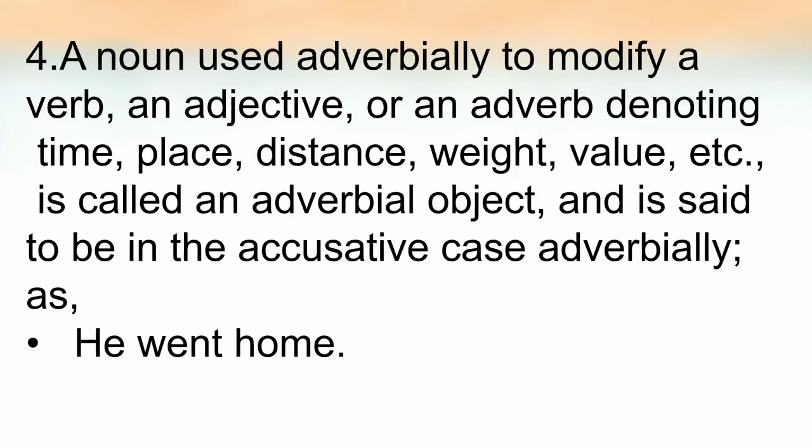A noun used adverbially to modify a verb, an adjective or an adverb, denoting time, place, distance, weight, value, etc., is called an adverbial object and is said to be in the accusative case adverbially. For example, he went home. Now in this example, home is a noun and it is used as an adverb. So that's why here it is doing the work of an adverbial object.